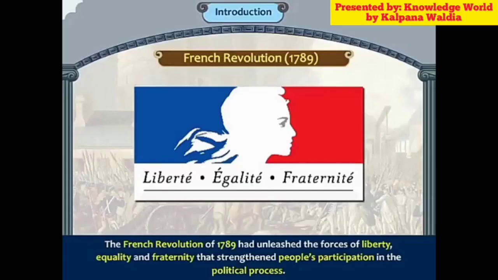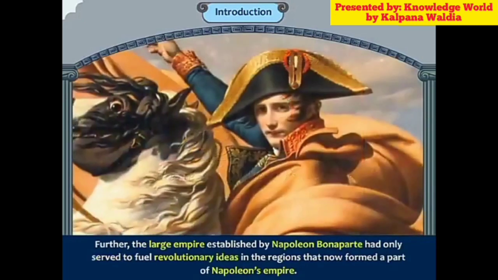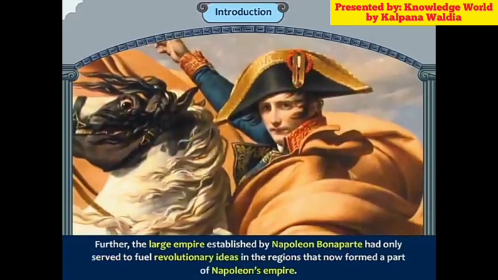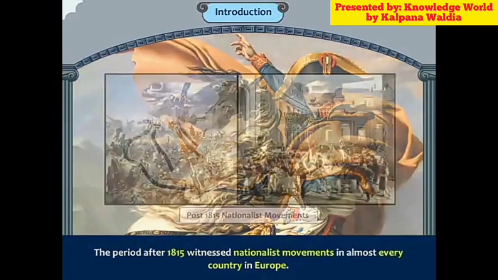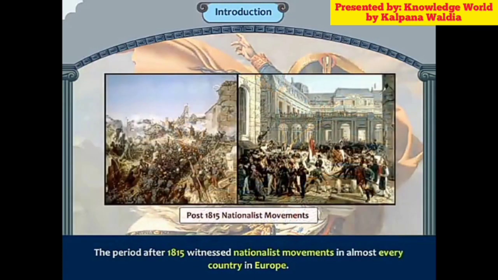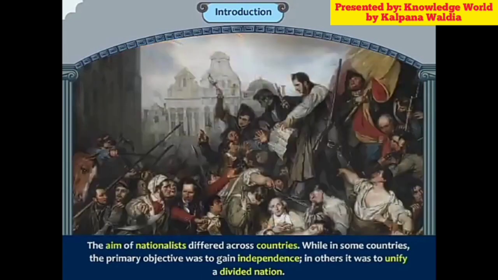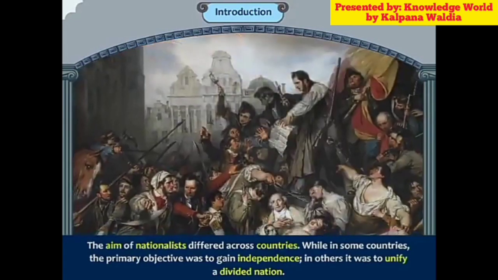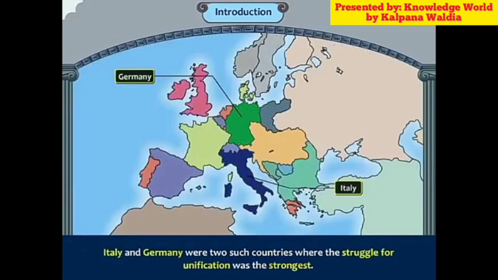Unification of Italy. This happened just after the French Revolution, which took place in 1789 and which gave the idea of liberty, equality and fraternity. Further, a large empire was established by Napoleon Bonaparte, which gave the military idea to other parts of the country. The period of 1815 witnessed nationalist movements in almost every country in Europe. The aim of nationalists differed across countries. While in some countries the primary objective was to gain independence, in others it was to unify a divided nation. Italy and Germany were two such countries where the struggle for unification was strongest.